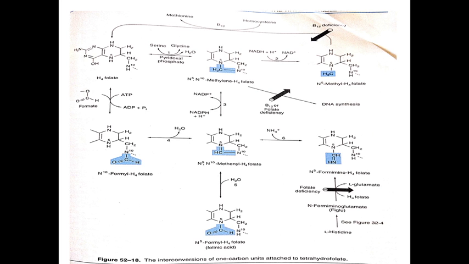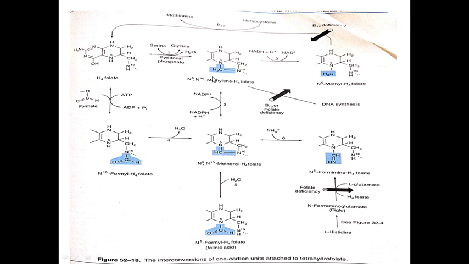Here is a chart in which H4 folate is converted into methylene, methyl, methinyl, formimino, formyl and folinic acid. When H4 folate reacts with serine, the serine is converted into glycine, and this one carbon is attached to the N5 or N10 group of folic acid, hence called N5,N10 methylene H4 folate.